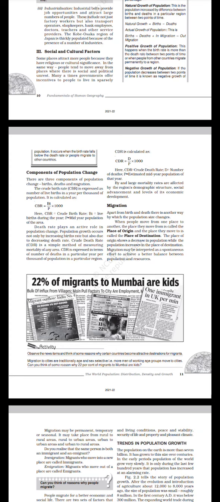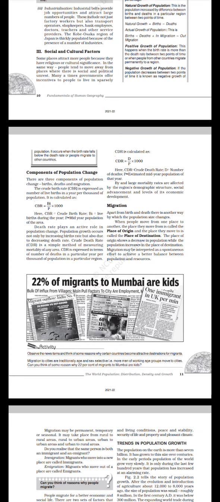Death rate plays an active role in population change. Population growth occurs not only by increasing birth rates but also due to decreasing death rate. Crude death rate, CDR, is a simple method of measuring mortality of any area. CDR is expressed in terms of number of deaths in a particular year per thousand of population in a particular region. CDR is calculated as CDR is equal to D by P into 1000. Here CDR is equal to crude death rate, D is equal to number of deaths, P is equal to estimated mid-year population of that year. By and large, mortality rates are affected by the region's demographic structure, social advancement, and level of its economic development.